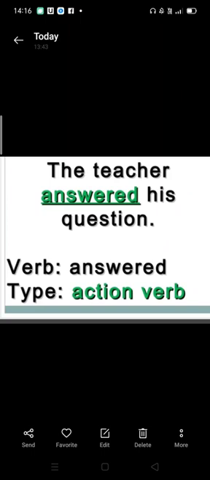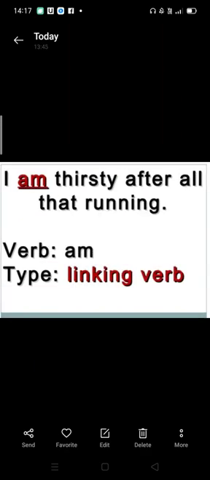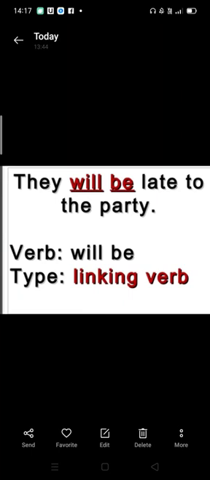The teacher answered his question. Here the verb is answered and that is an action verb. As the teacher is answering his question, he is performing an action. So it is called an action verb. I am thirsty after all that running. Here the verb is am and it is a linking verb. They will be late to the party. The verb here is will be and it is a linking verb.